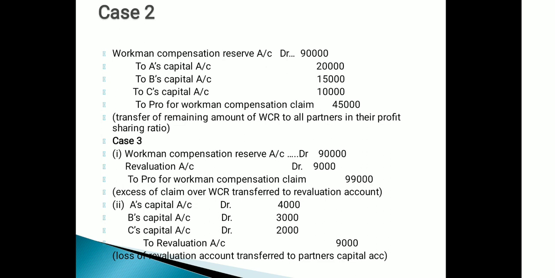Debit side, students. You know that when the firm incurs a loss, the revaluation account will be debited. When the firm earns a profit, the revaluation account will be credited. Here the firm has to pay more, that is why the revaluation account will be debited. So workman compensation reserve account debit, revaluation account debit, to provision for workman compensation claim. And again, the revaluation account loss will be transferred to the partners' capital accounts. Second entry, case number 3: A's capital account debit, B's capital account debit, C's capital account debit, to revaluation account.